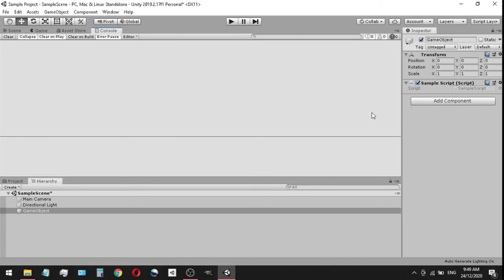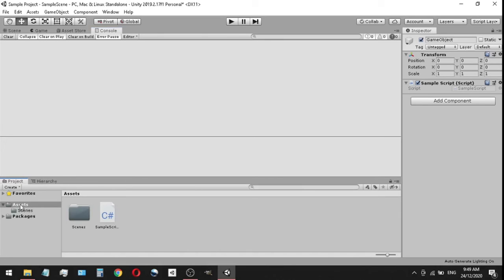So after you've already attached your script to your game object, let's go over to the project panel and see where it is. As you can see in our assets folder, we have our scenes folder, and now we have our sample script. So Unity created it, put it on our game object, and then put it in our assets folder. So now there are two ways we could open up the script so we could start editing and coding it.